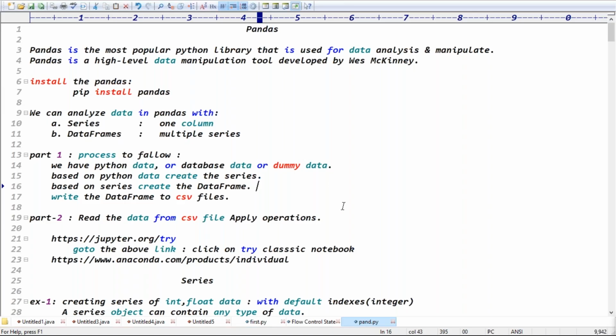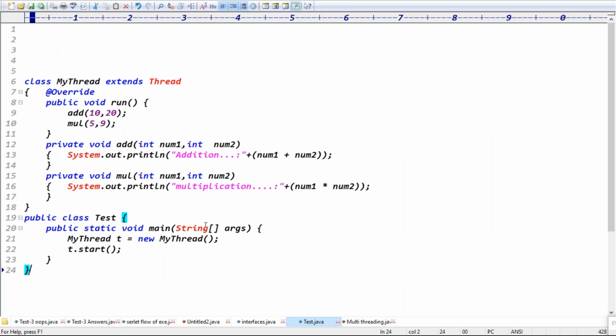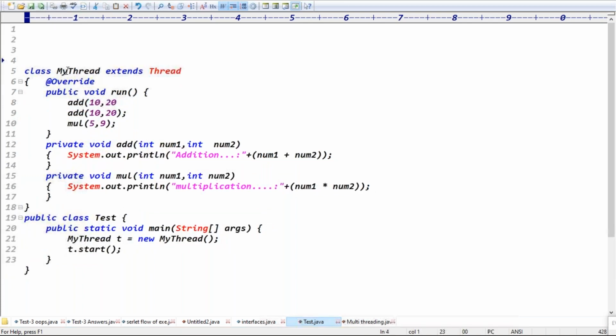Sir, I have a doubt. Tell me. Sir, in a real scenario, how will we use this sleep method and how will interrupt be used? As per the topic-wise explanation, I understood, but how can it be implemented in a project when I haven't used interrupt? You try to Google it once. No, it's okay, leave the interrupt. Then how could I implement the sleep method, in which scenario will I use it practically?